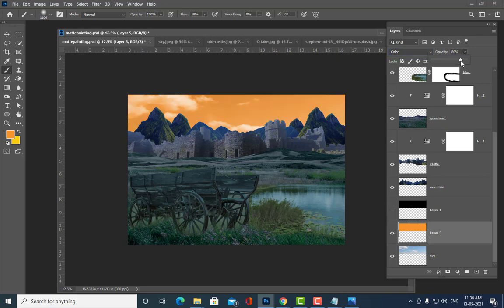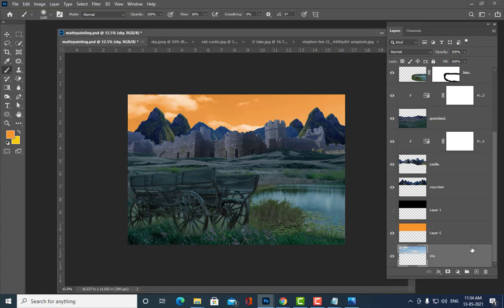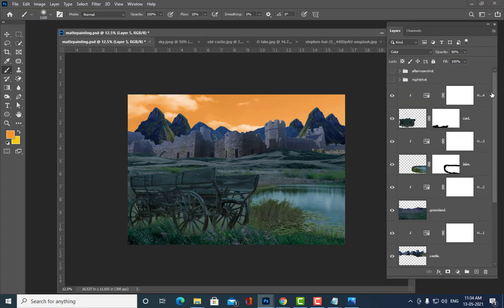Slight opacity. And then the next thing we will do is, I don't want the clouds to look too sharp, so we can blur the clouds. How can we blur the clouds? I'm going to select this and then go to the filter. But instead we'll do one thing. I'm going to take a combined layer here. So first select it.